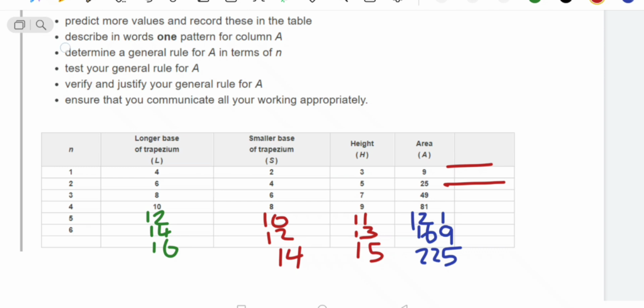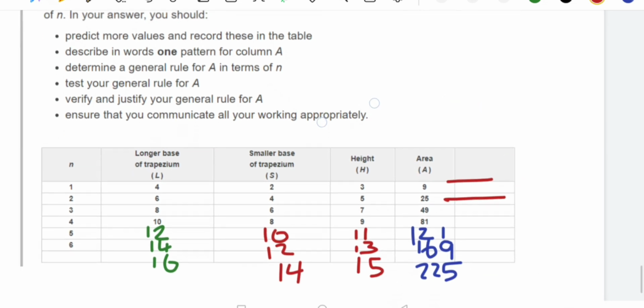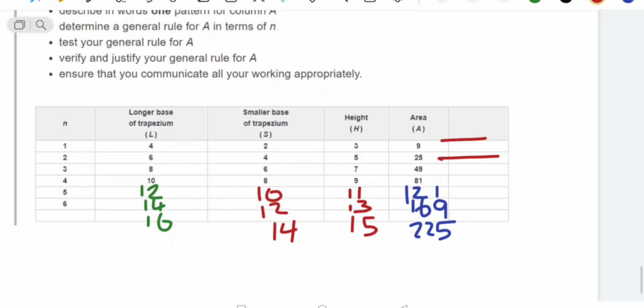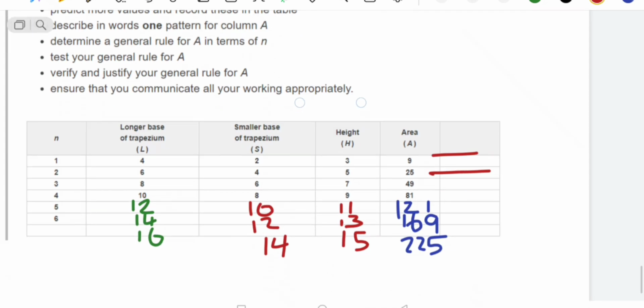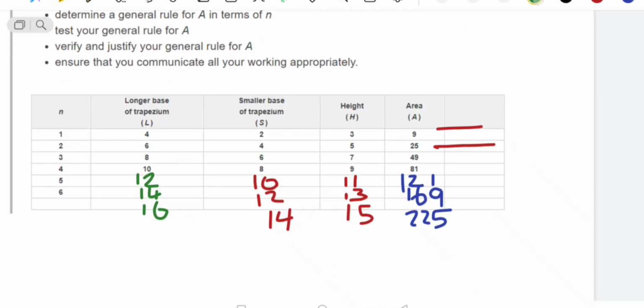Now describe in words the pattern for column A. What is the pattern? We need to tell in words what the answer is. So we can say in words that it is the square of the height. Square of the height. Clear? One more thing here. We need to predict the rule for A in terms of n. To find the rule for this one, you will understand everything.